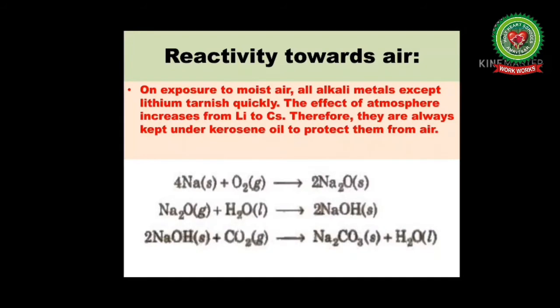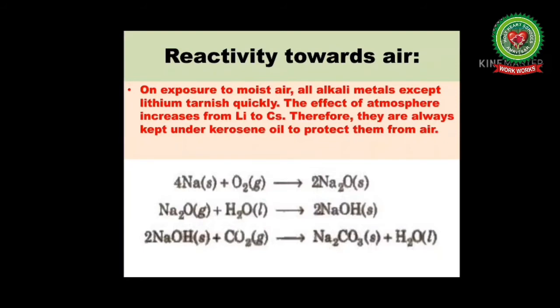On exposure to moist air, or we can say on exposure to air, all alkali metals get tarnished except lithium. Other alkali metals get tarnished very quickly. Why does it happen? Alkali metals are very reactive.